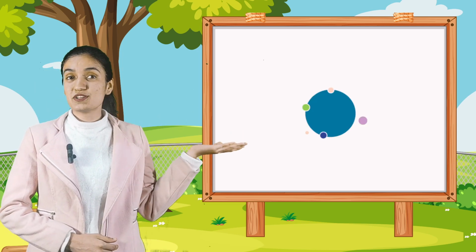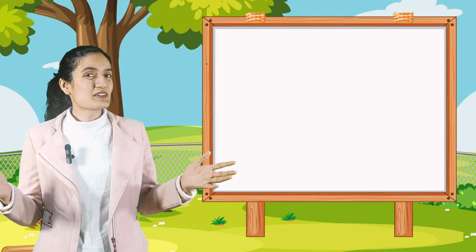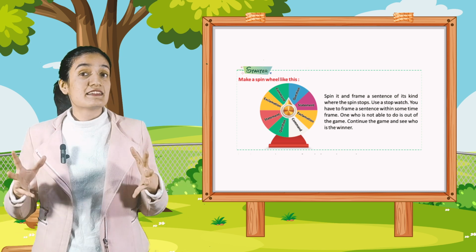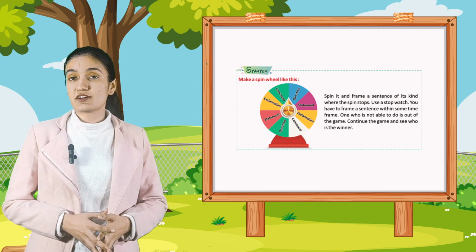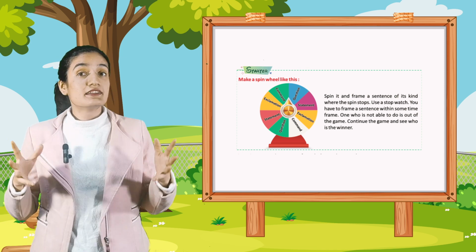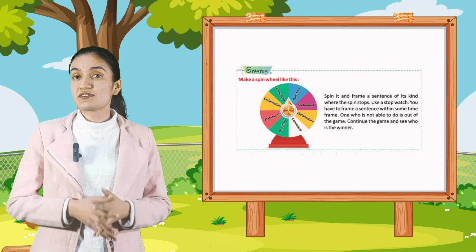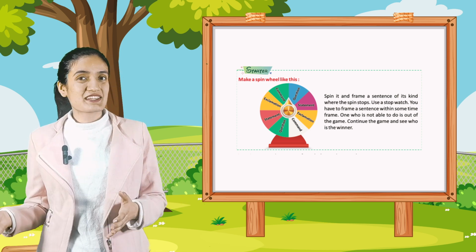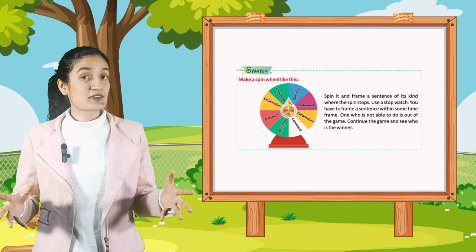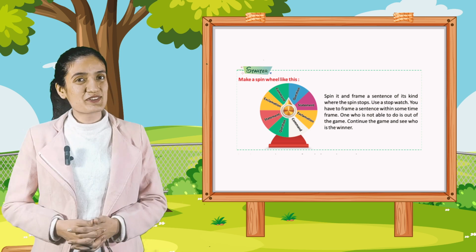Now, today we are going to start chapter number 4, that is kinds of sentences. So let's start with me. Make a spin wheel like this. Spin it and frame a sentence of its kind where the spin stops. Use a stopwatch. You have to frame a sentence within some time frame. One who is not able to do is out of the game. Continue the game and see who is the winner. So kids, make a spin like this and play this activity along with your friends.